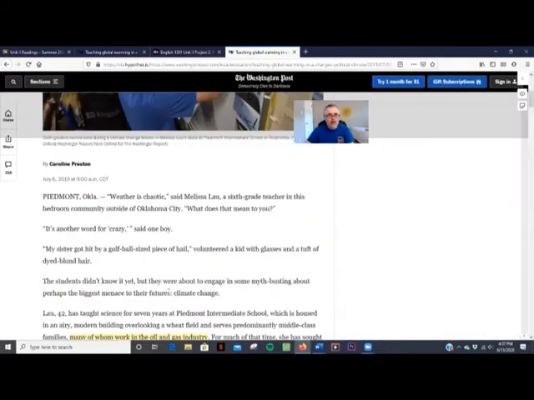So for example, this first opening line, it says, "Weather is chaotic," said Melissa Lau, the 6th grade teacher in this bedroom community outside of Oklahoma City. "What does that mean to you?" "It's another word for crazy," said one boy. "My sister got hit by a golf ball-sized piece of hail," volunteered a kid with glasses and a tuft of dyed blonde hair.